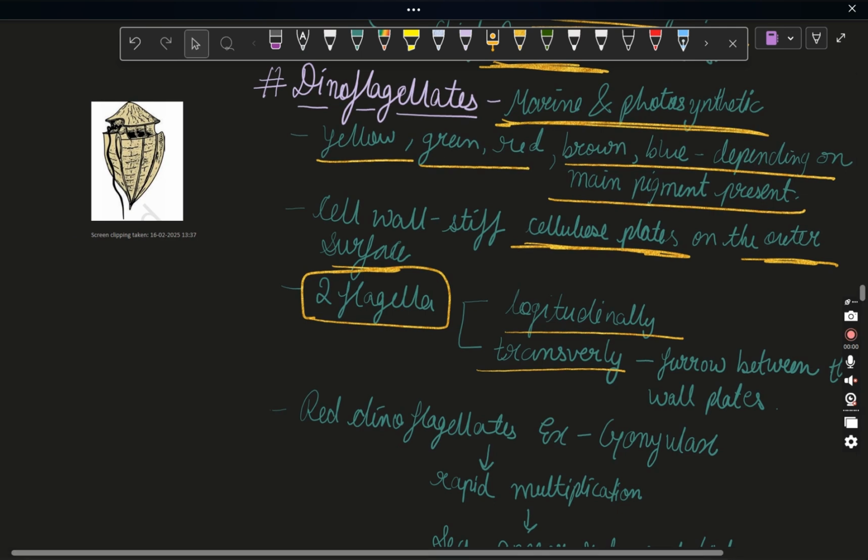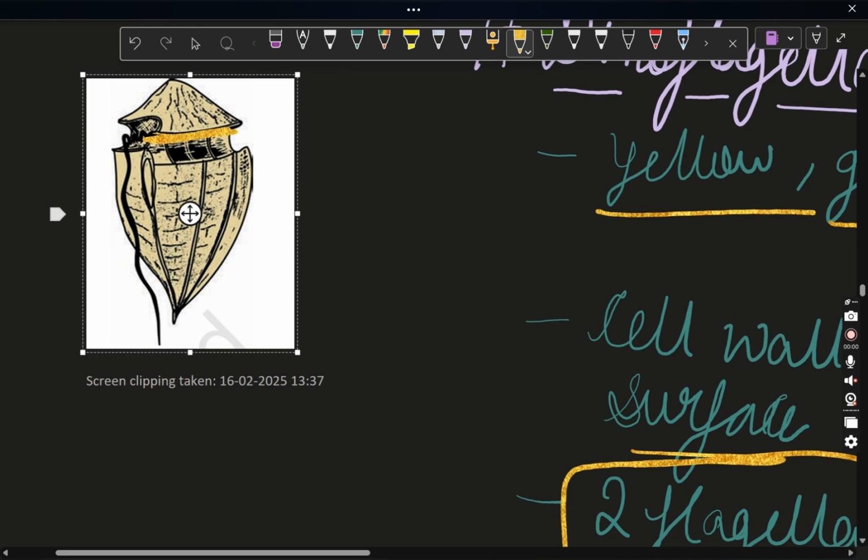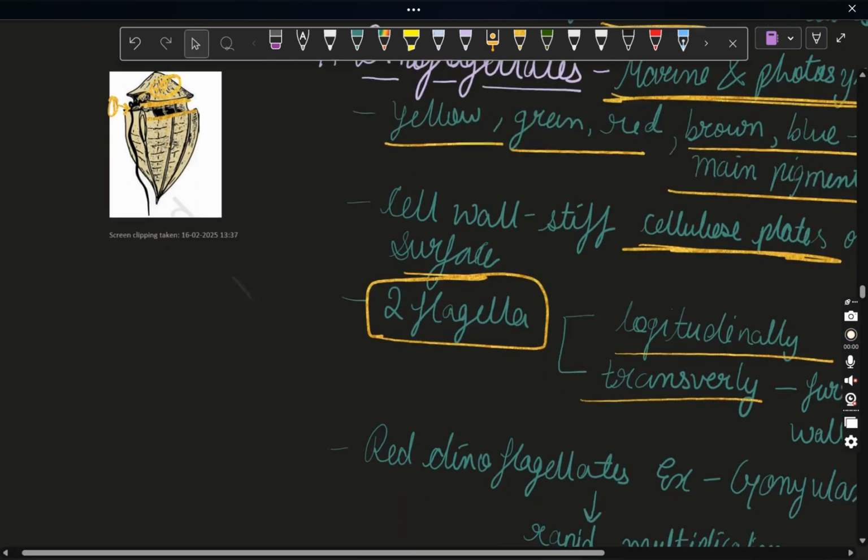See here, one flagellum and the other flagellum, it's here moving inside, if you can see. And you can also see here that here is a furrow between these two shells. And see, this one is the first flagellum and this one is the second flagellum. Got it? So this is how the dinoflagellates look like.